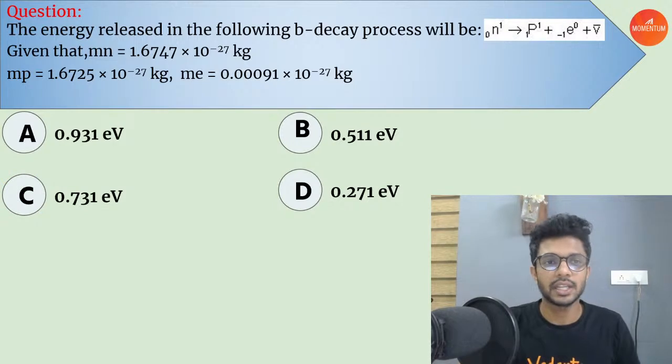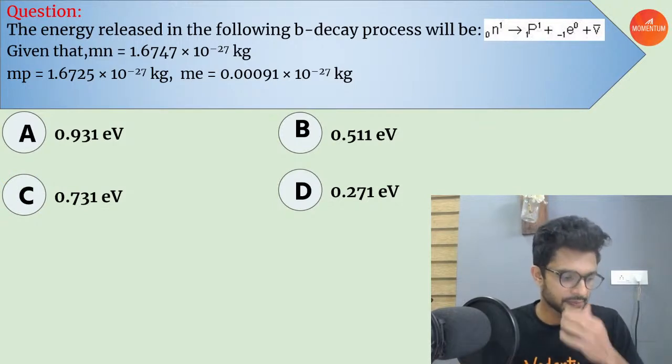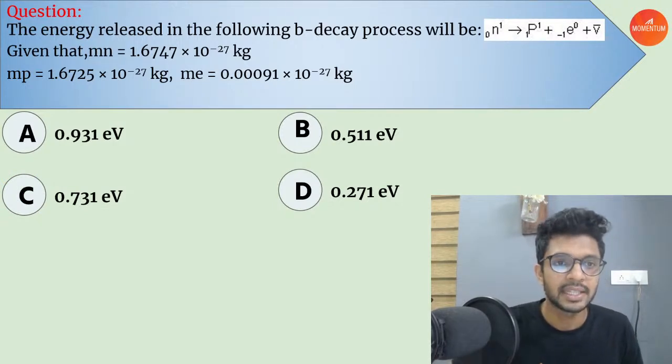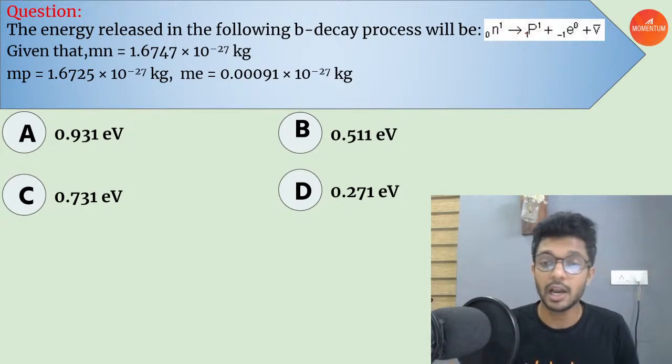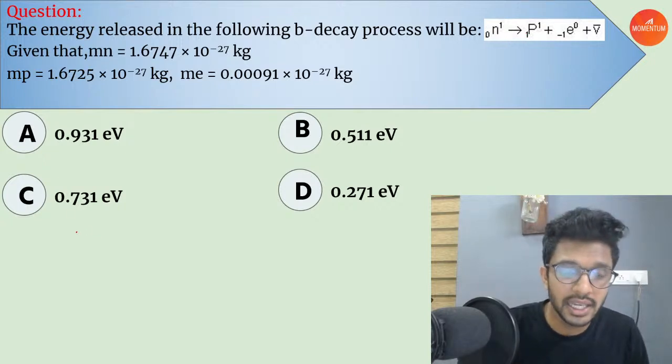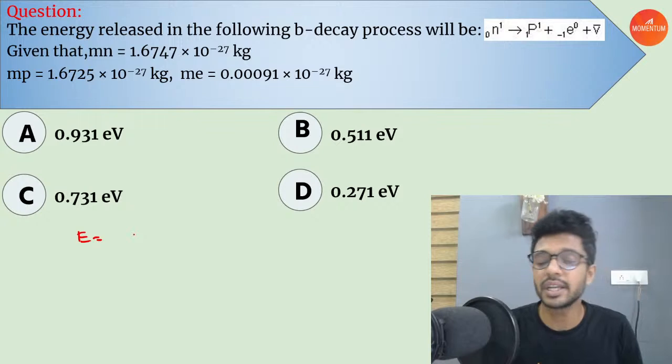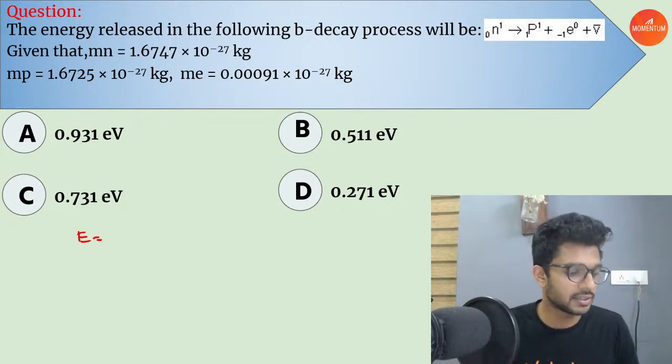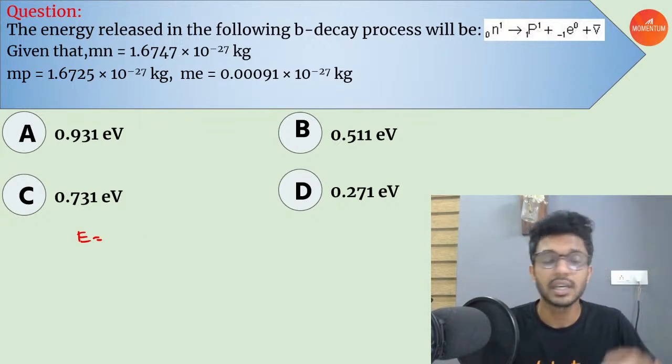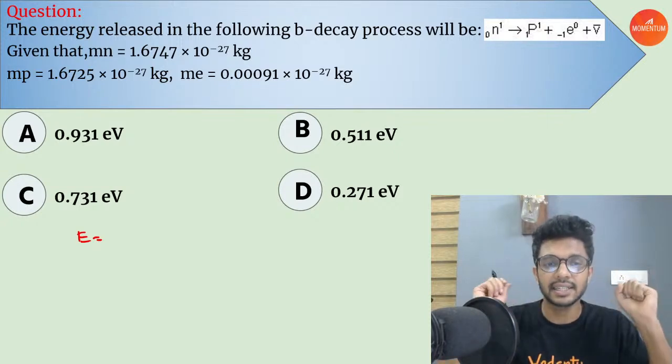Okay, so let's do another problem. Here we go. Listen, the energy released in the following beta decay process will be how much? Now we know that all the energy released during a nuclear process is because of the mass effect, right? Because of the change in mass between the product side and the reactant side.